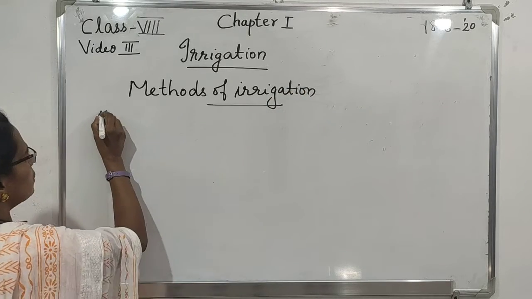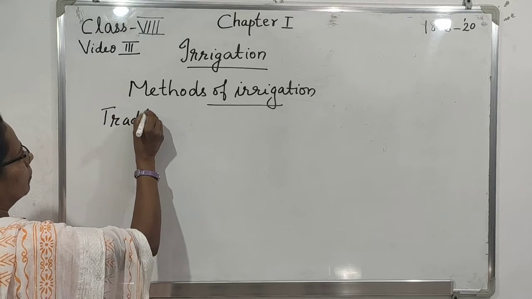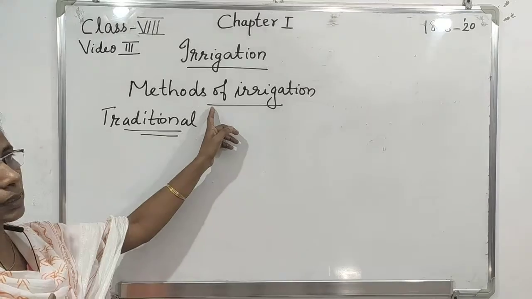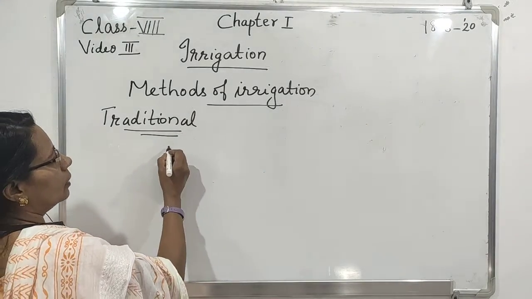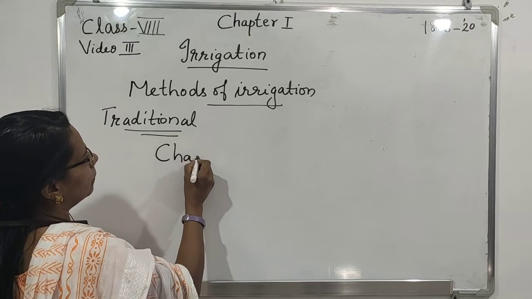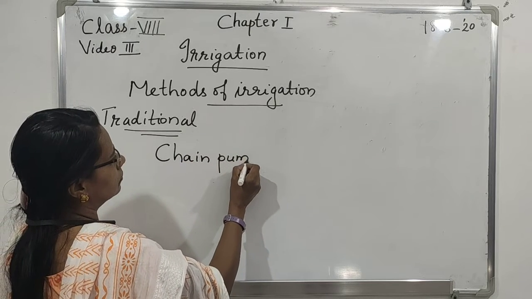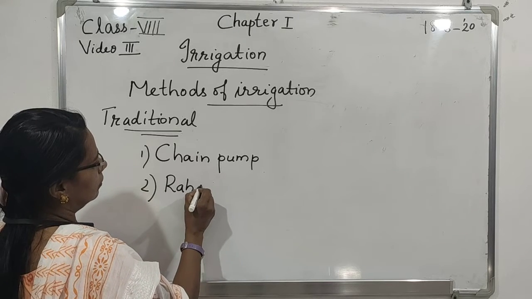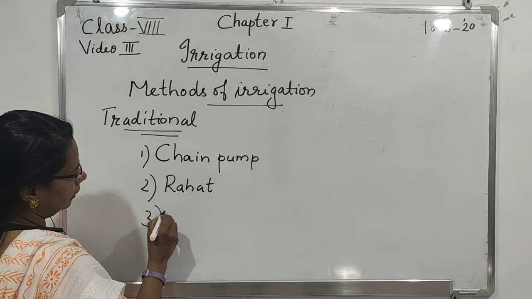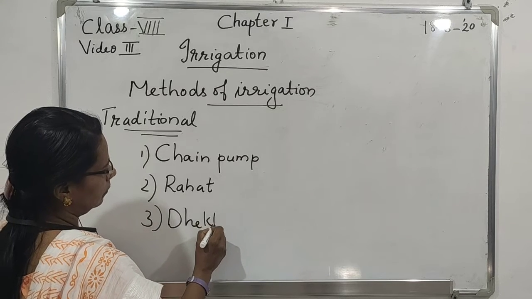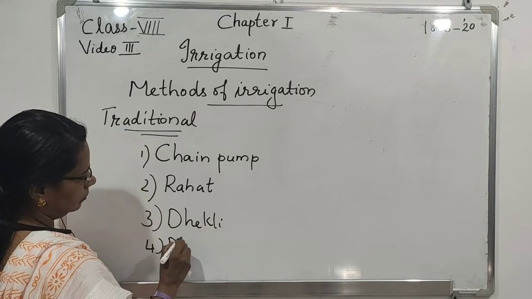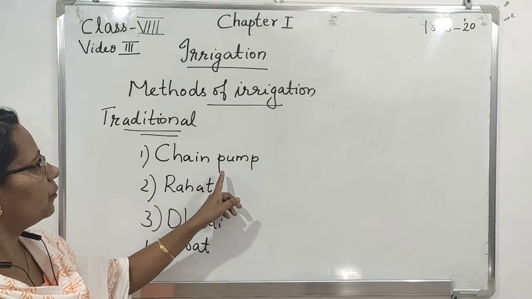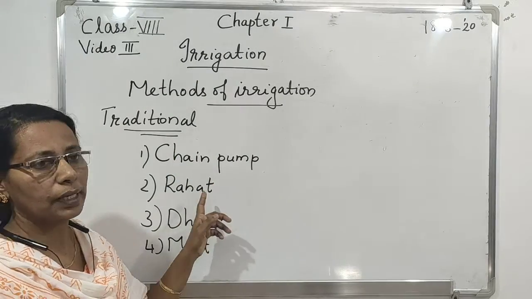First one, traditional methods of irrigation: chain pump, rahat, dekli, mot. These methods are the different traditional methods of irrigation.